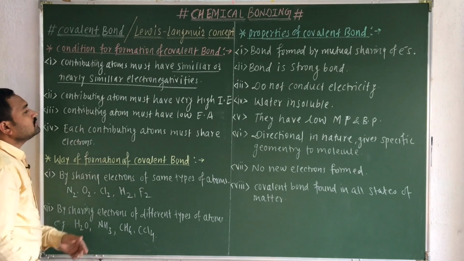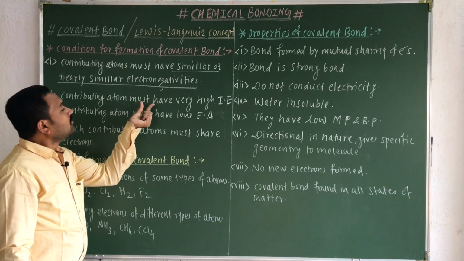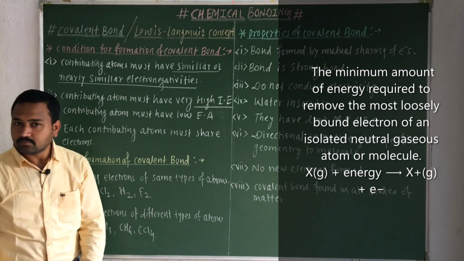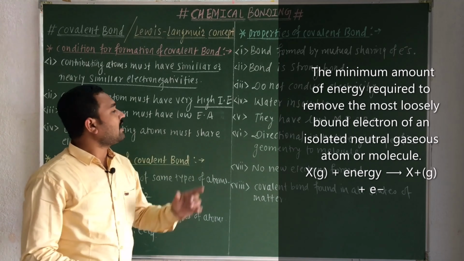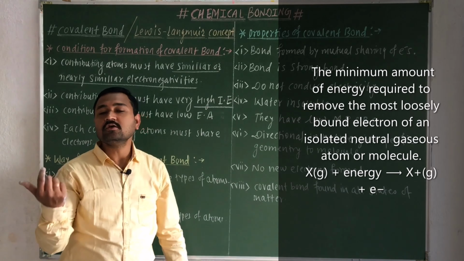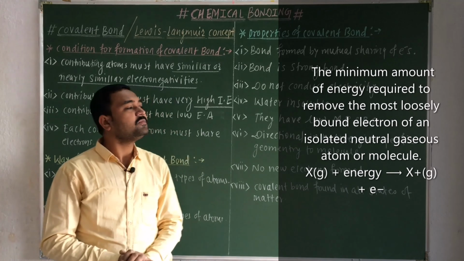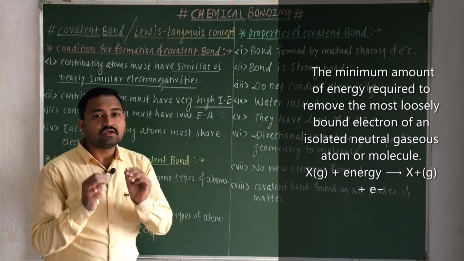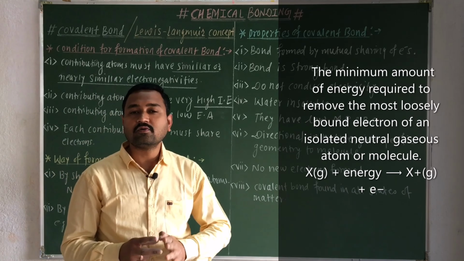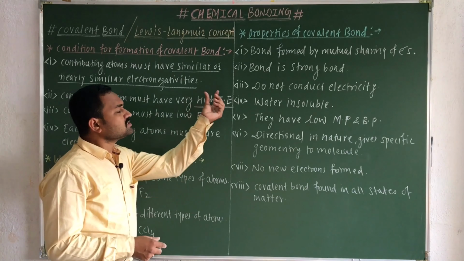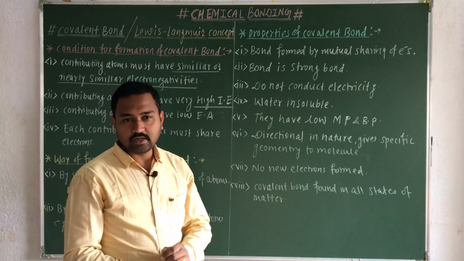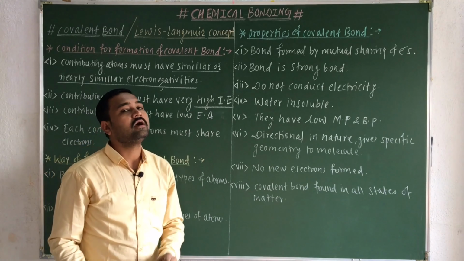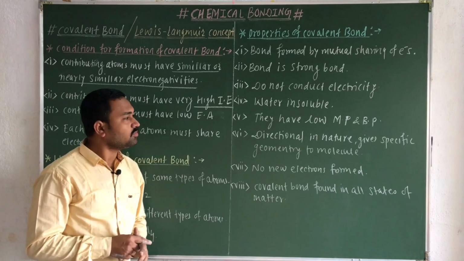Now again remember, the contributing atom must have a high ionization energy or ionization potential. You have studied what ionization energy is in the previous video also. Just keep in mind, this is the amount of energy required to remove the most loosely bound electron from its atom. It must be high, because we don't have to remove any electrons. So the contributing atom must have high ionization energy or ionization potential.